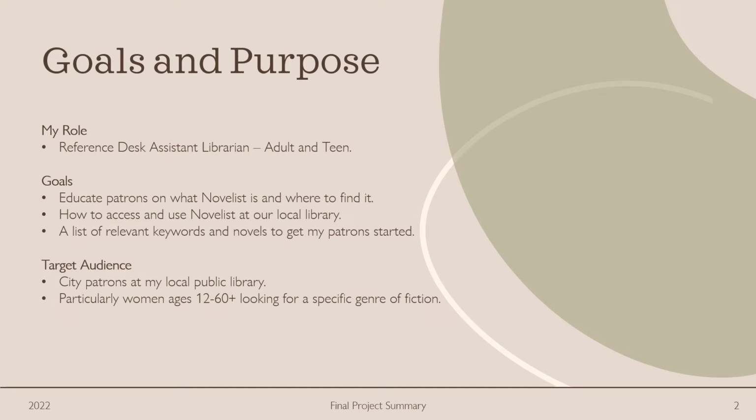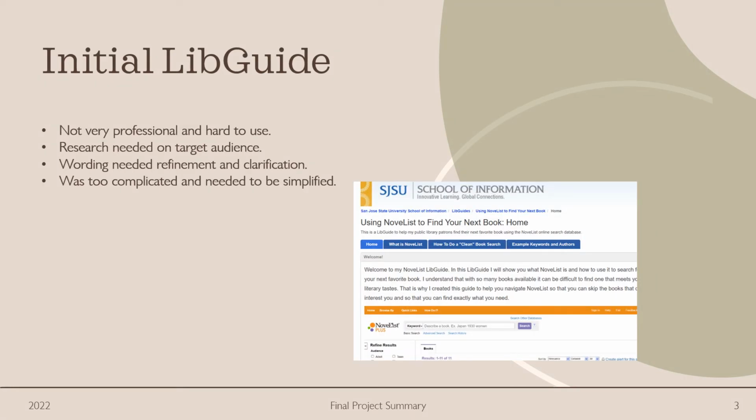Again, my target audience is city patrons at my local public library, and it's particularly women, ages 12 to 60 plus. They're looking for a specific genre of fiction, and again, they usually want something squeaky clean. So that's where Novelist has a really great search function that I use for myself and for them. So let's see. For my initial LibGuide, I will confess that it was not very professional and hard to use.